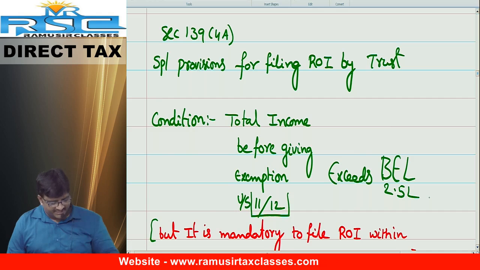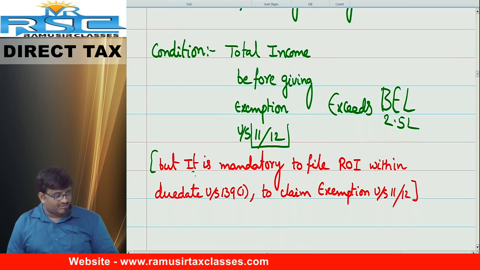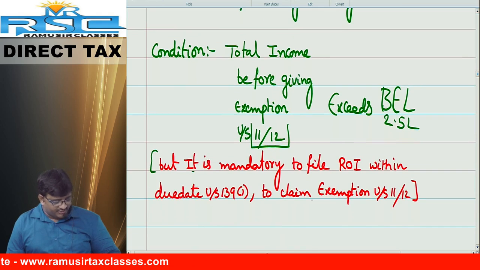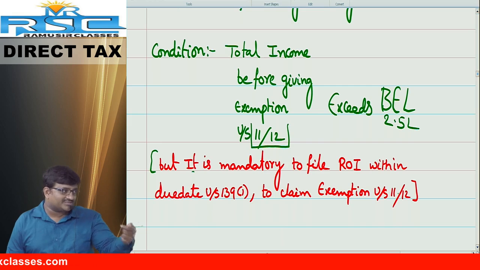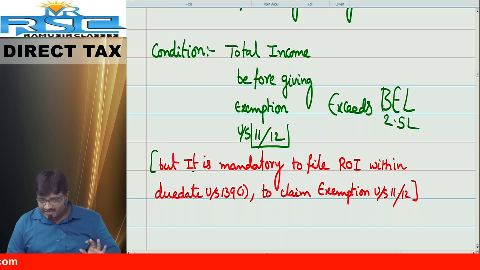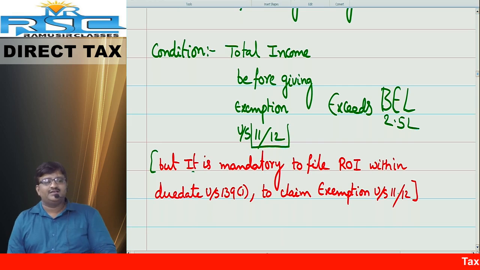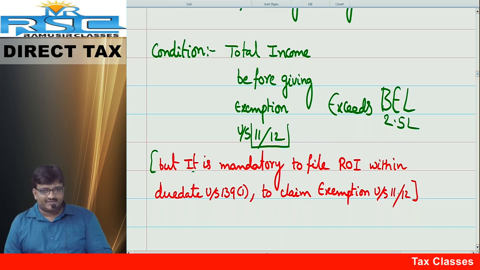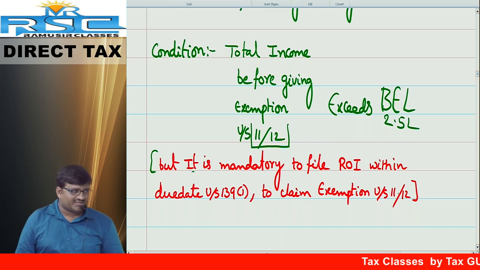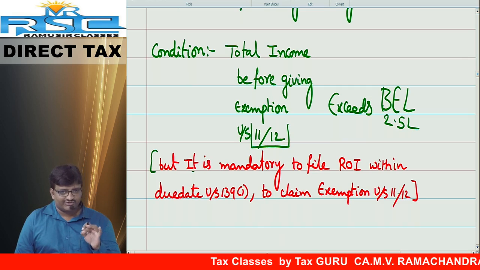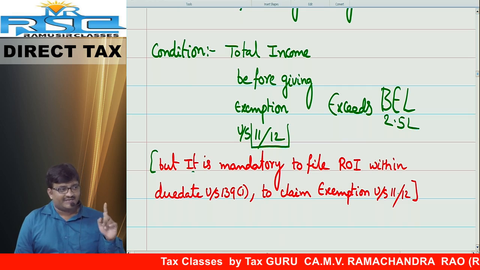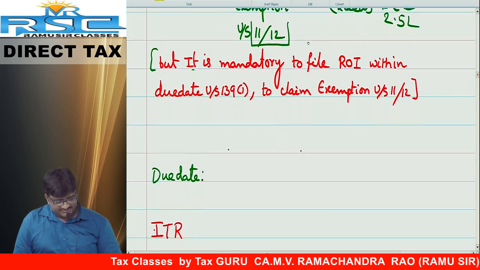Understood? Chalo. Next question. But one secret. It is mandatory to file ROI within the due date to claim exemption. But one thing for sure, if you want to claim exemption, compulsory you have to file the return. Charitable trust required to file the return or not? If you want to claim the exemption, compulsory you have to file the return. Now, especially charitable trust whose total income before claiming exemption under section 11 and 12 exceeds the limit, then audit.